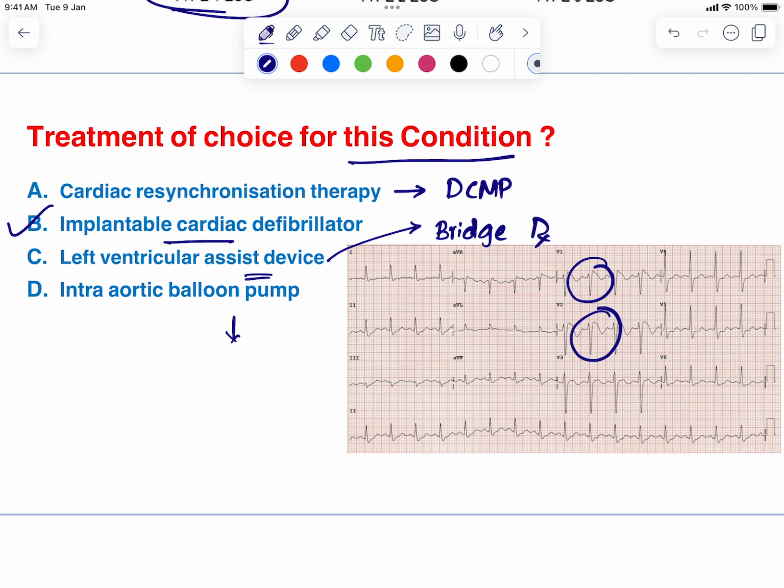And intra-aortic balloon pump is a treatment option for cardiogenic shock. This IABP is usually avoided in patients with aortic regurgitation, and also in patients with aortic dissection. So the answer to this question is the implantable cardioverter defibrillator, because this is the ECG suggestive of Brugada syndrome, right? Next.